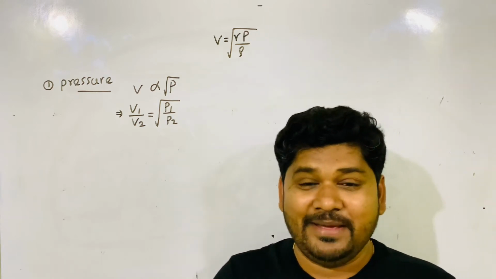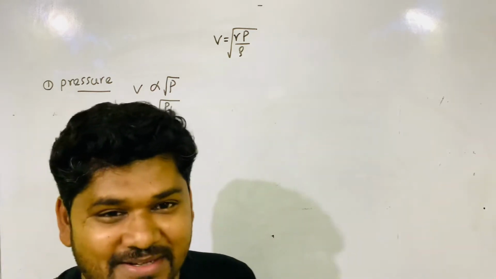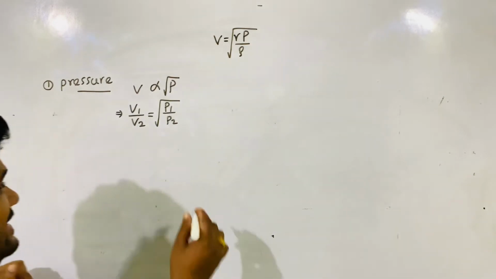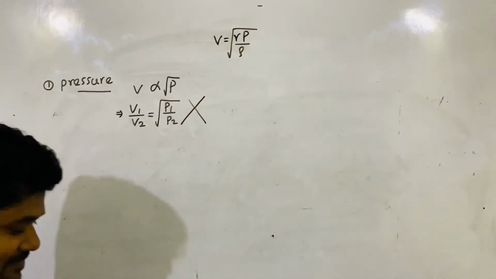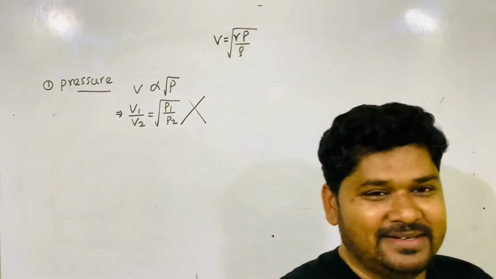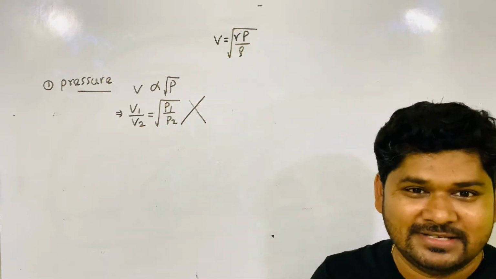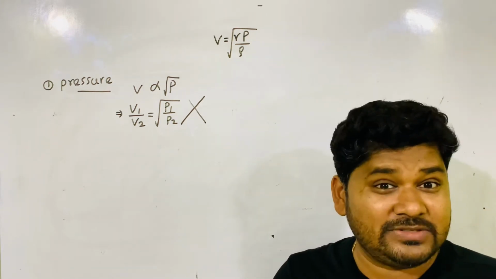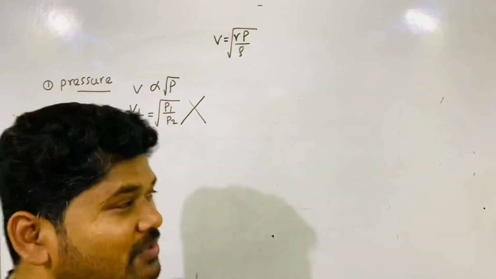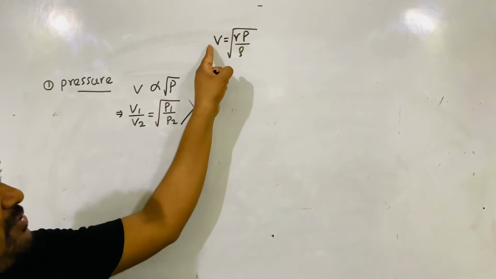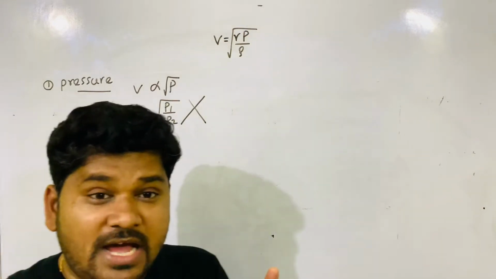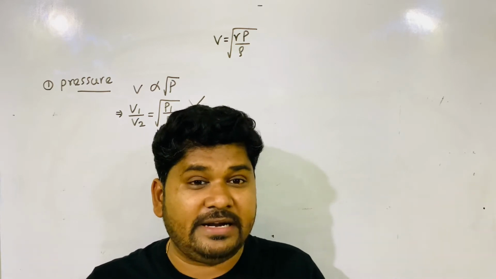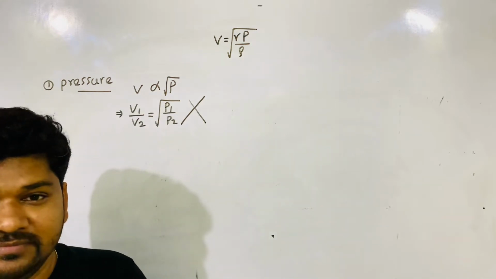So this is the biggest mistake. If you are writing this now, this is completely wrong. You are getting astonished: sir, you wrote the formula, now you are telling it's wrong. Yes. Dear students, one thing always keep in mind. When you are going to find the relation between two quantities, just have a look at the other quantities in the expression, whether they are affecting their relationship or not.